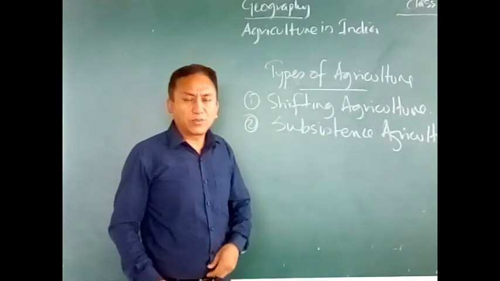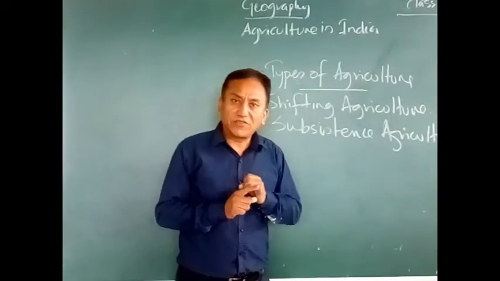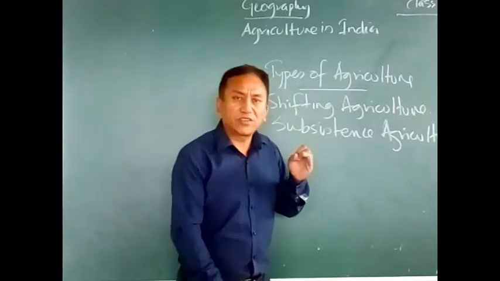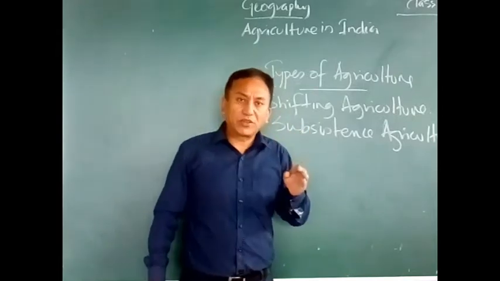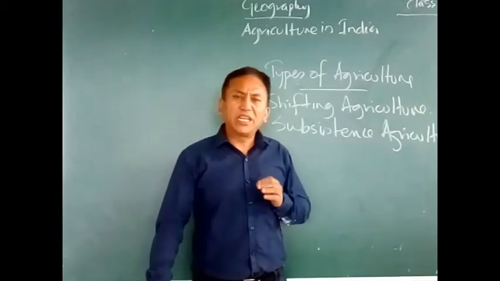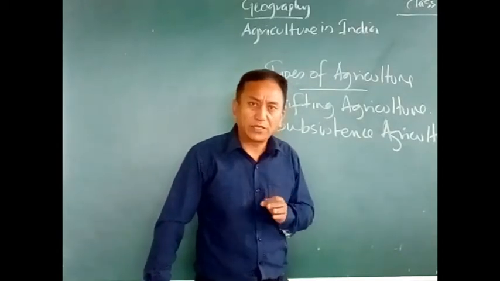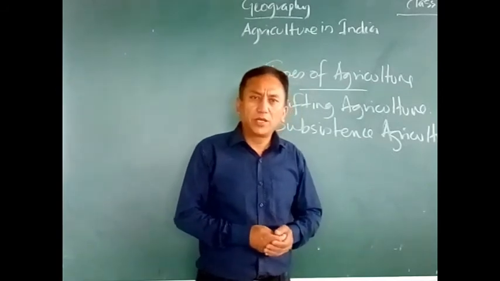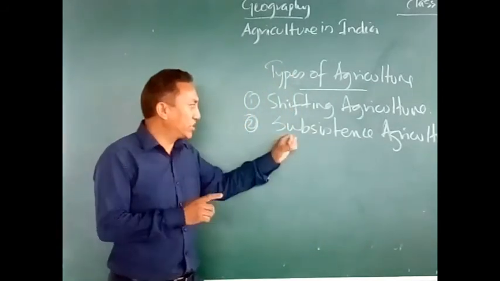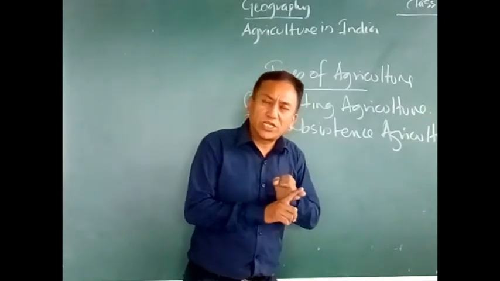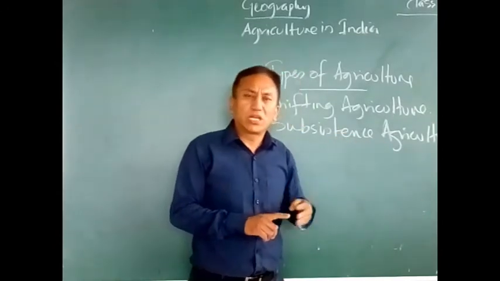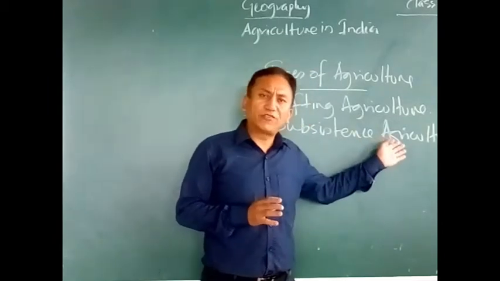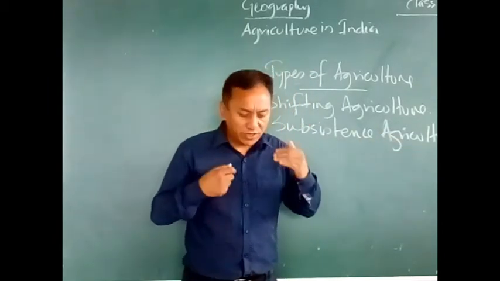Now what are the features of subsistence agriculture? See, the farms are very small, traditional tools and methods are used in the practice of agriculture, then the farming method is very traditional, and yield per hectare is not very high. The yield is not very high because traditional methods are applied in the field. So farms are very small in subsistence agriculture. Traditional tools are used, traditional methods are used, the yield is not very high. And whatever crops they grow in the field, the family members consume and sell.